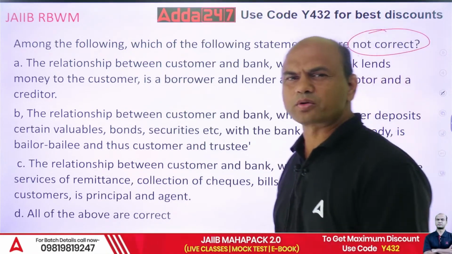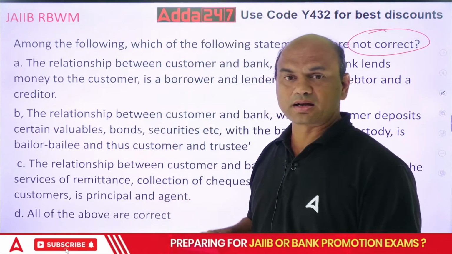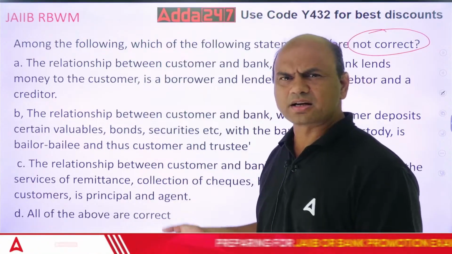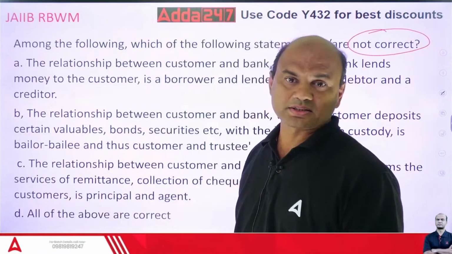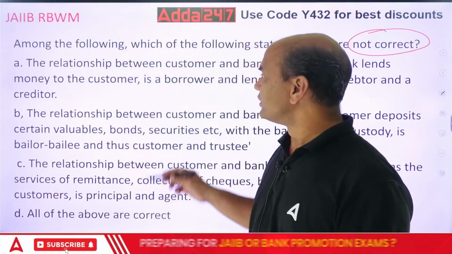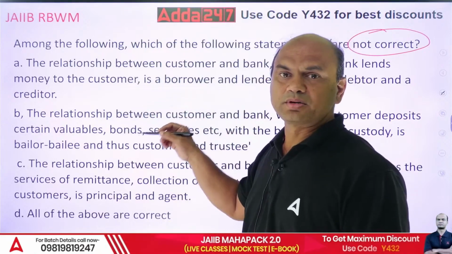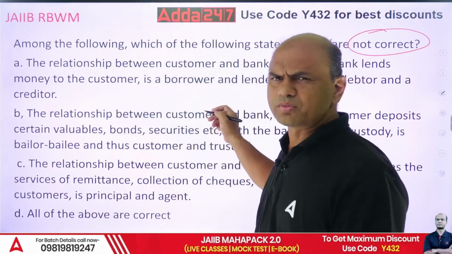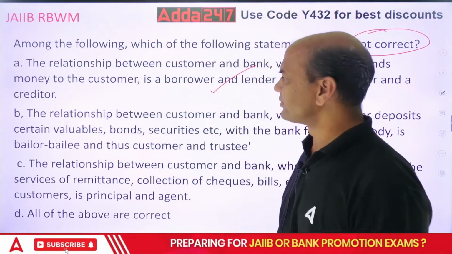Of course, who is the borrower, who is the lender, that we can check. Creditor, debtor. Who is the creditor? Bank is the creditor. Debtor is the customer. Borrower is the customer. Lender is the bank. So the relationship between the customer and the bank is debtor-creditor. So, true. Bank is the creditor, customer is the debtor.